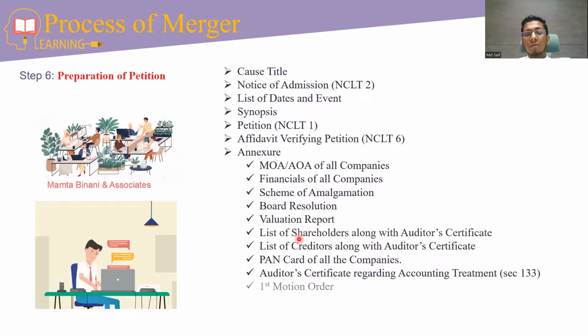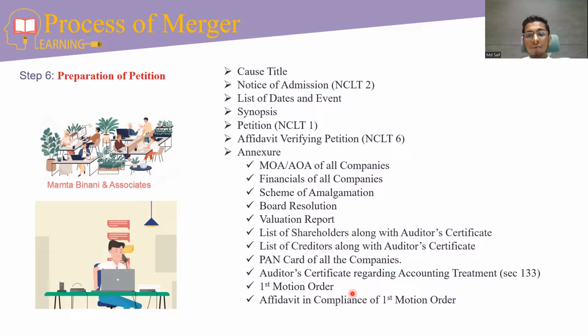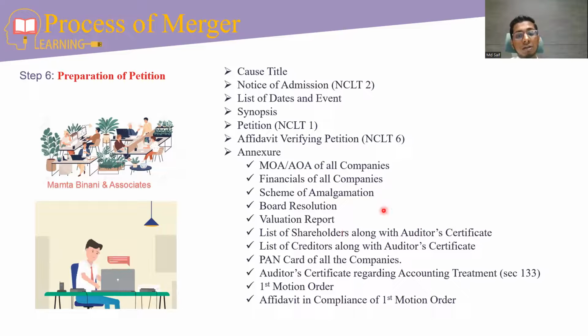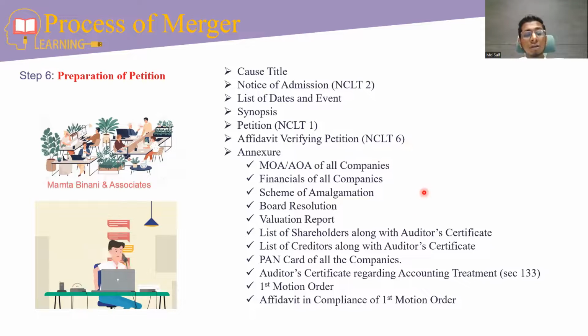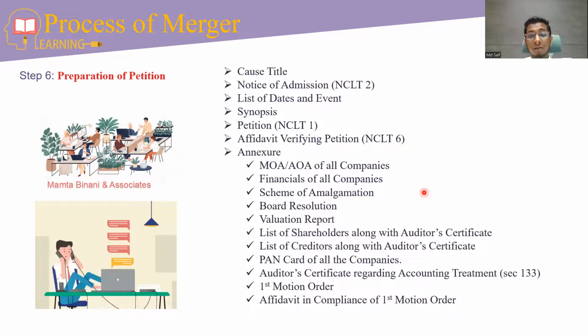There is a slight difference: we have to add the first motion order, an affidavit in compliance of order, and the affidavit from the shareholder and creditor. That is a consent affidavit, which we are not required to annex in the petition. And you may think, what is the difference between application and petition?